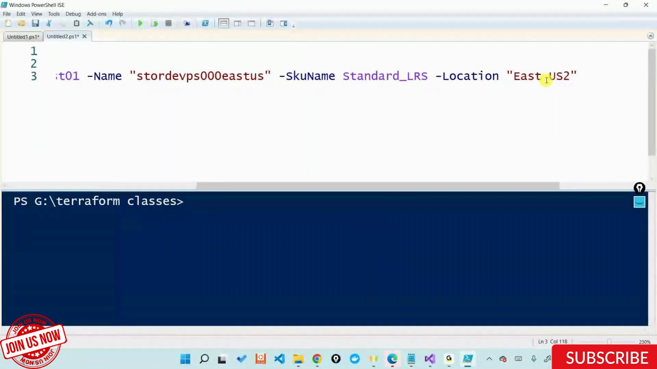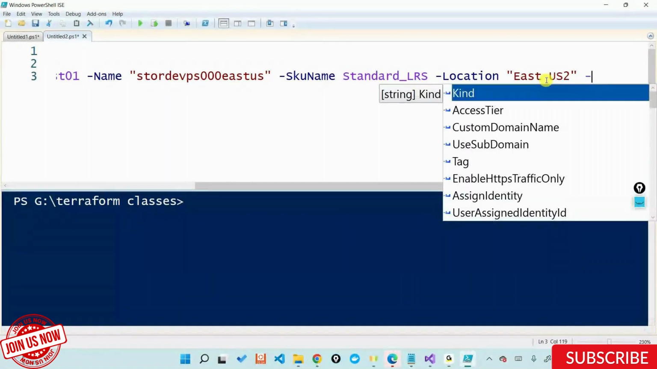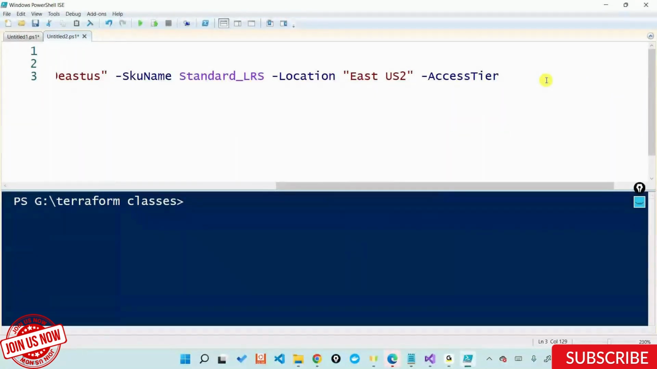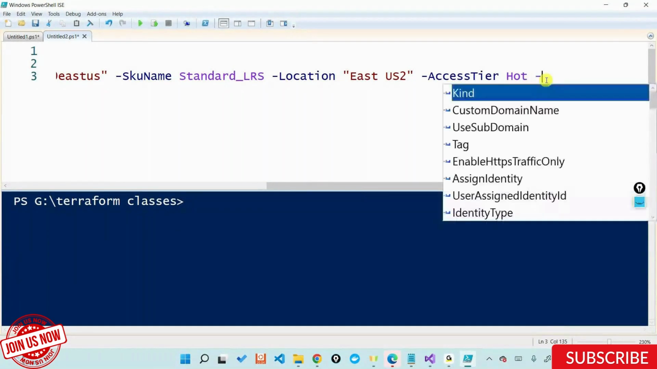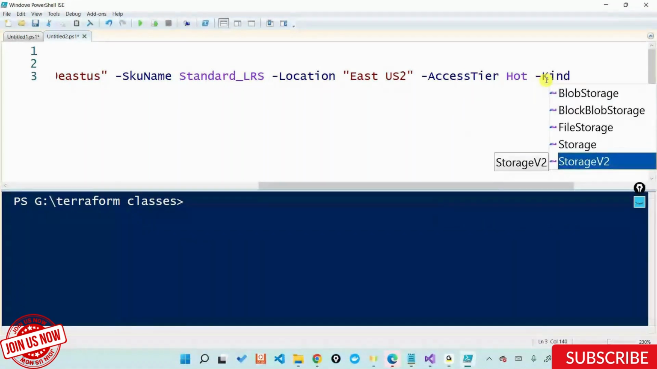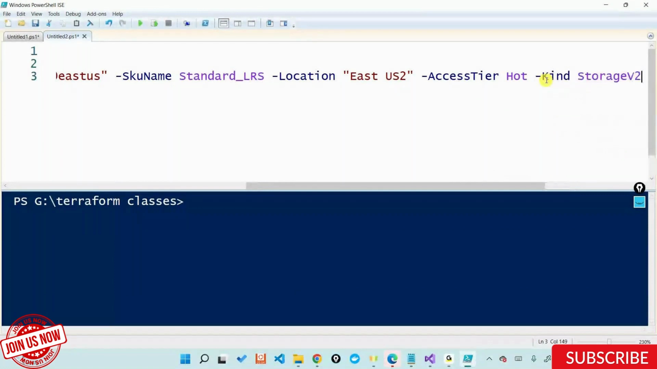I'll say hyphen, and as someone said, there is something called AccessTier. You can pass access tier. If you do not pass it, it will by default create the storage account in hot. But if you want to override it, you can say is it hot or is it cool? Anything is fine. I'll take this in hot right now. And account kind, by default you get an account kind called StorageV2, storage version 2. I'm just passing it out just in case if you need this.